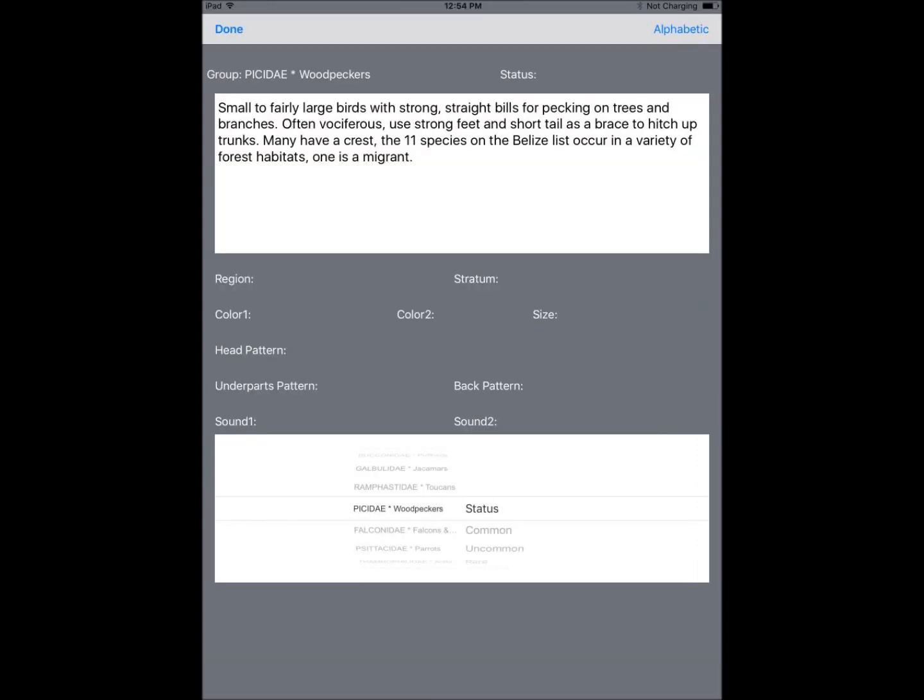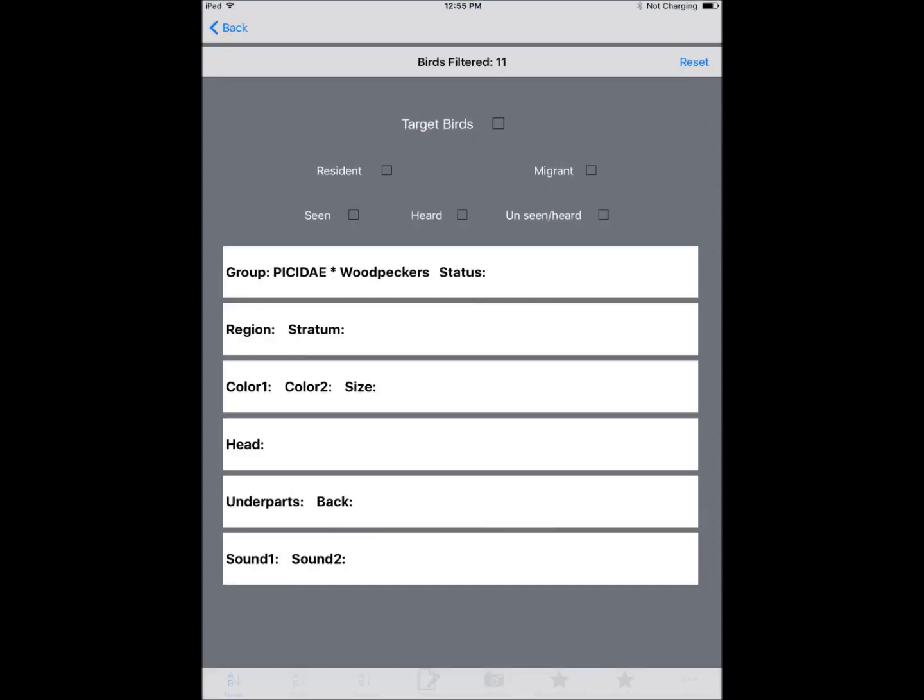If searching for woodpecker by group, we can see a short description there showing how many species occur in Belize and just some information about woodpeckers. Touch back, and only the woodpeckers are shown.